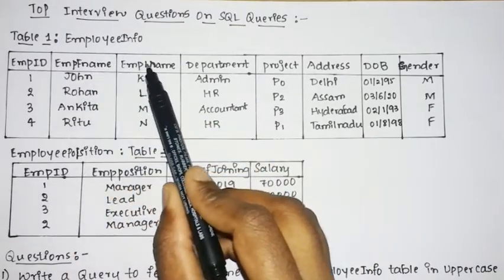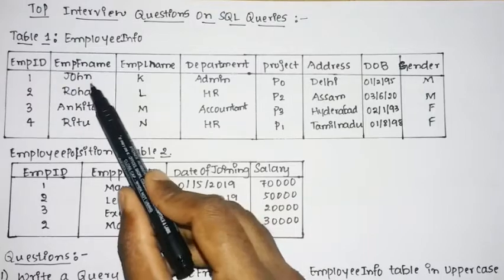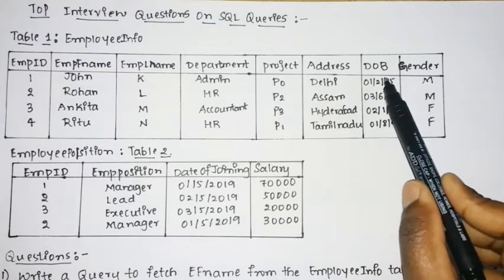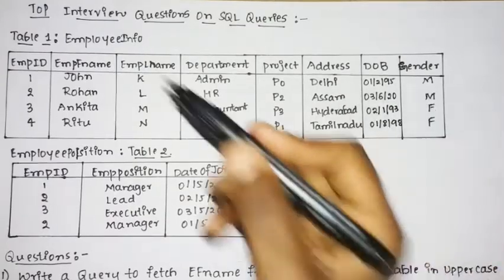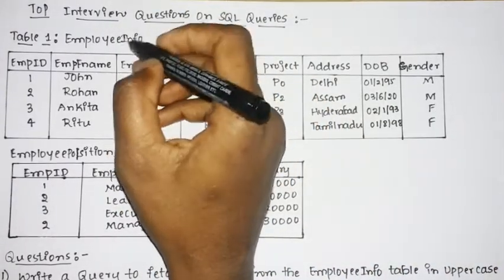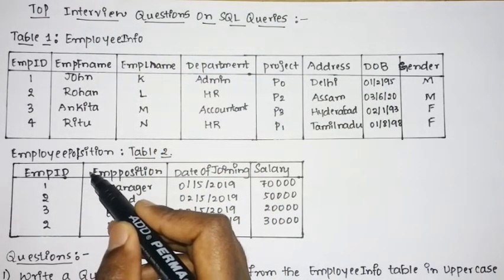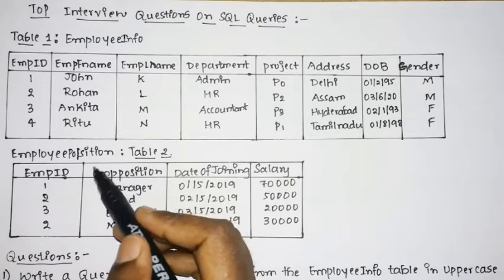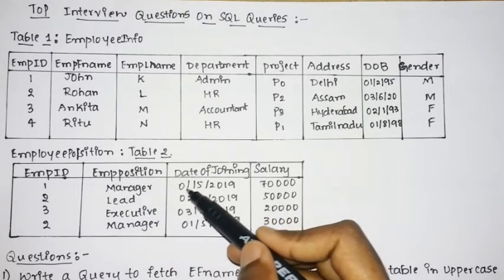Table 1 is the employee information table, which includes the employee ID followed by the employee first name, employee last name, department, project, followed by the address, date of birth as well as gender. I have considered four different employee information records. The next table is the employee position table. Using these two tables we shall see the various SQL queries that will be asked in the interview. The employee position table includes employee ID followed by the employee position, date of joining and the salary.